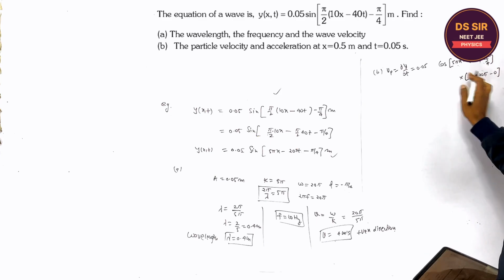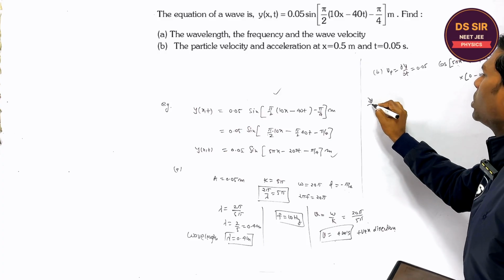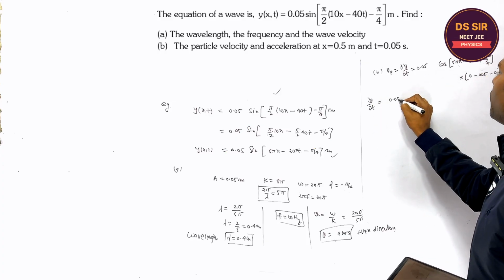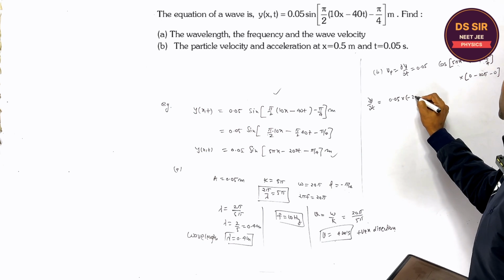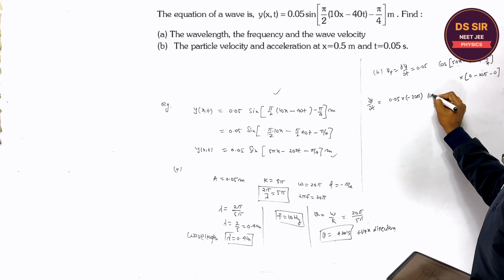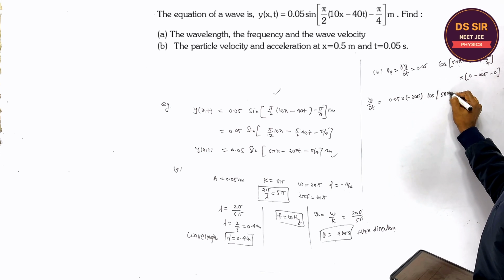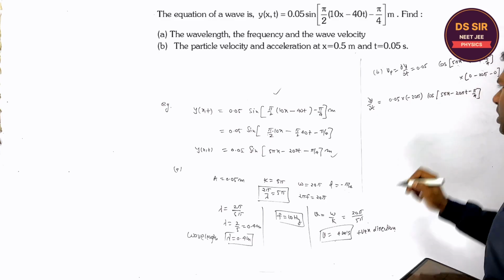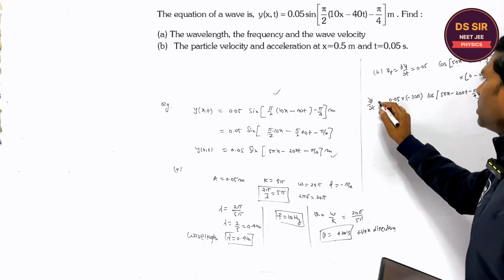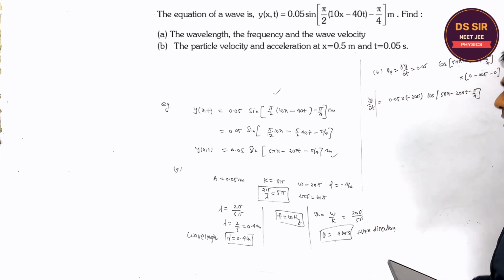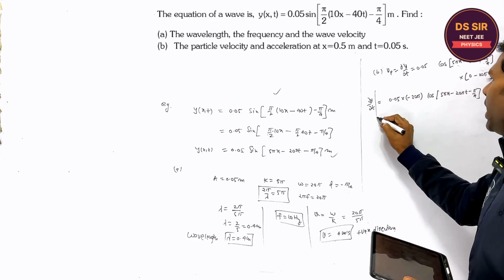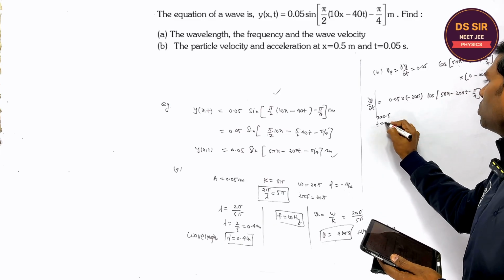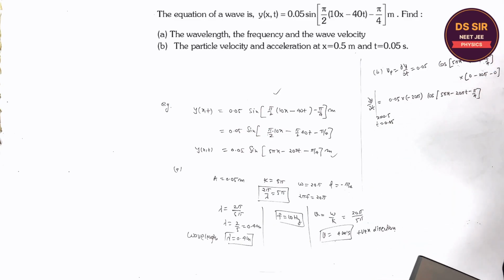So you have to multiply by minus 20 pi. So dy upon dt is nothing but 0.05 multiplied by minus 20 pi cos of 5 pi x minus 20 pi t minus pi by 4. Is it clear or not? But the velocity of the particle you have to find at x equal to 0.5 and t equal to 0.05. What does it mean?